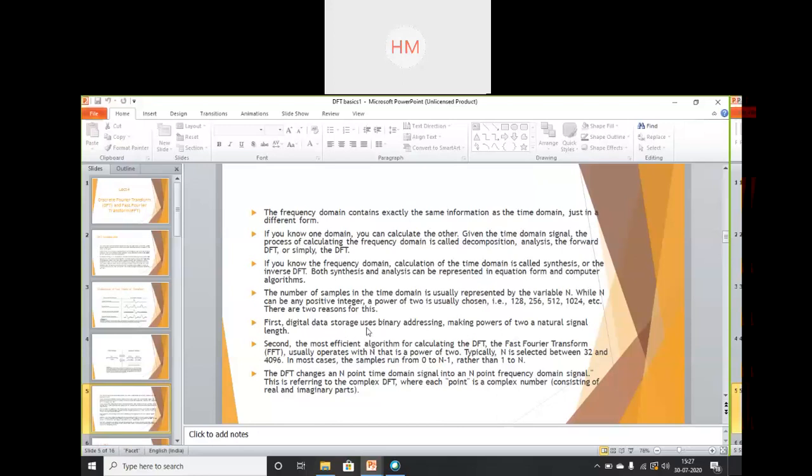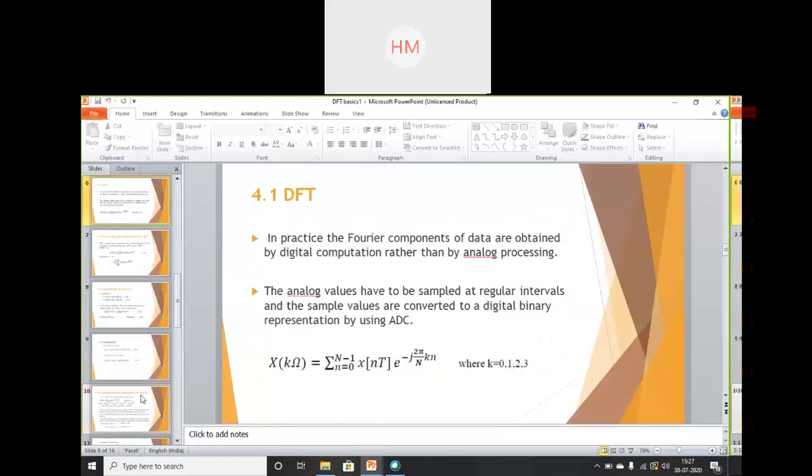The digital data storage uses binary addressing, making powers of 2 a natural signal length. Second, the most efficient algorithm for calculating the DFT is the FFT, which usually operates with capital N that is a power of 2. The DFT changes an n-point time domain signal into an n-point frequency domain signal. This is referring to the complex DFT, where each point is a complex number. This is just a little bit of theory of your DFT.